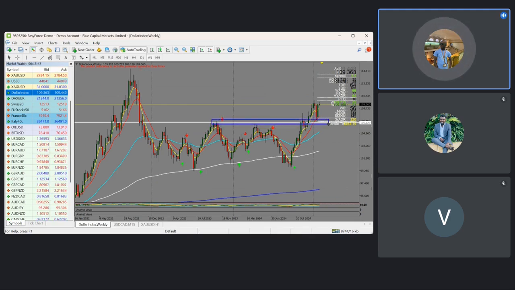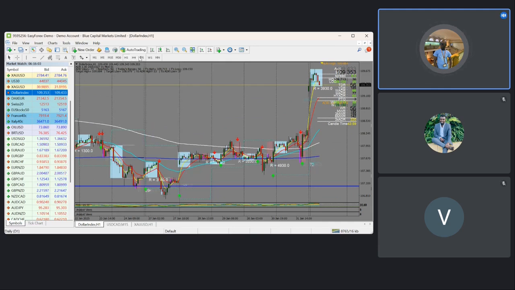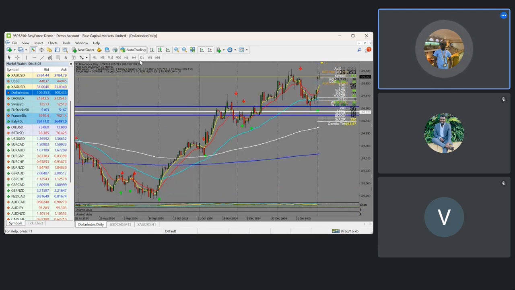And what are you seeing on the DXY? You're seeing the DXY strengthening. Looking at the headlines from last week, we've been seeing the DXY strengthening. We are still bullish on the DXY, and you can see the market has been making higher highs and higher lows on the daily and weekly time frames. So you can see that the DXY is strengthening.